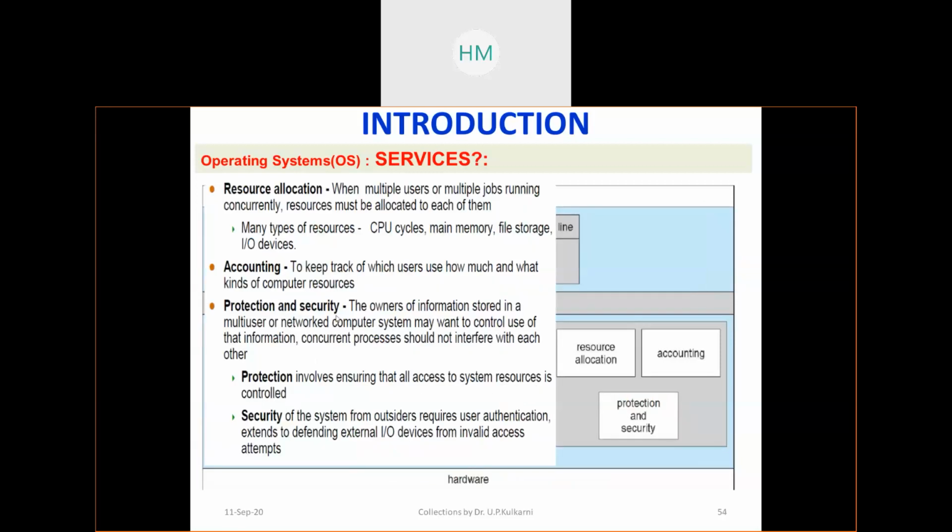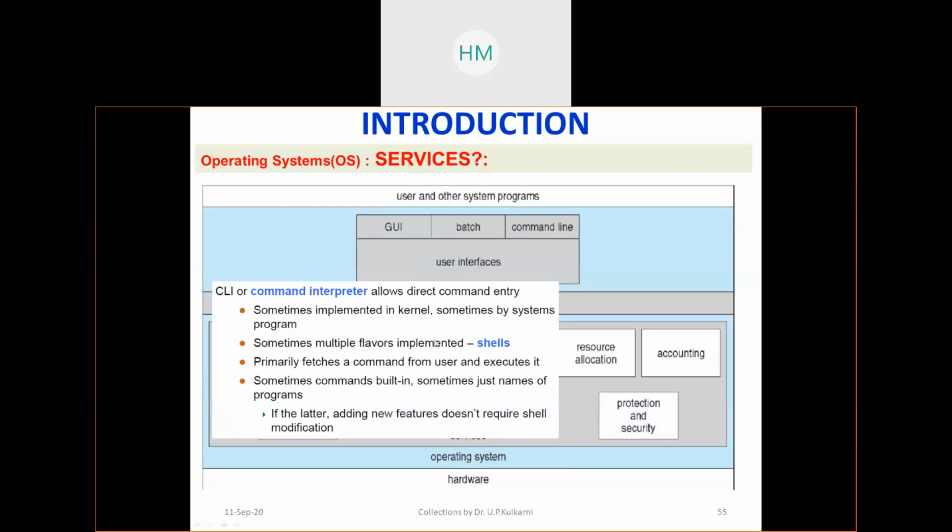Then I told you about resource allocation. Already we have gone through it: CPU as a resource, main memory as a resource, file as a resource, IO device as a resource. Accounting: how much CPU is being used, how much memory is being used. You probably see it on your mobile also, how much memory you have used. That kind of service the operating system should be in a position to provide. There are a number of other things. And today morning we saw protection and security, through small examples.